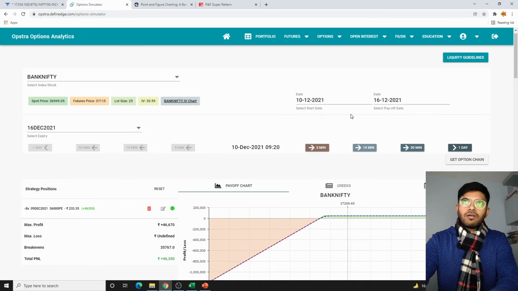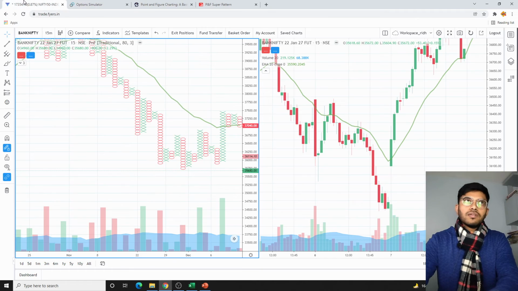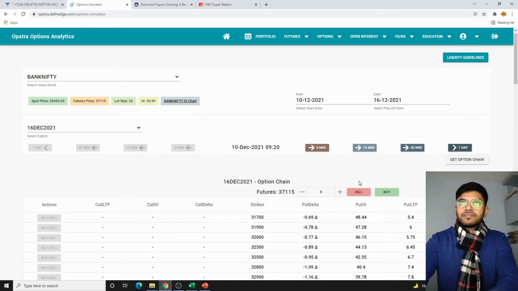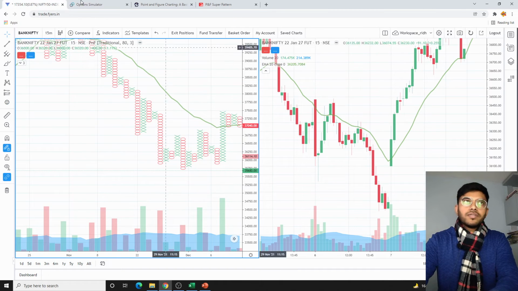It's quite a long time, so you have to be careful with this strategy, because there are so many days for the expiry and anything can happen. Nevertheless, to be safer, we'll be selling 35,800 on the put side. This is at around 9:30 on 10th.